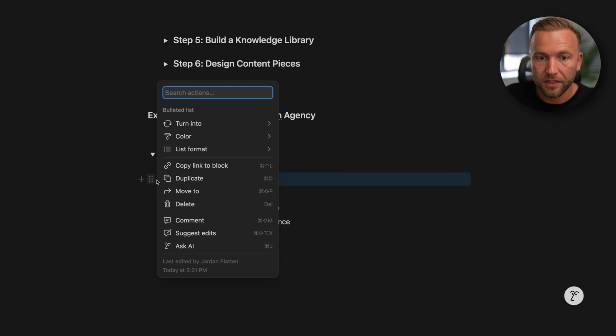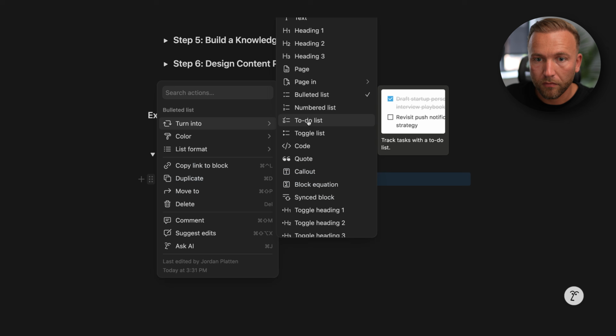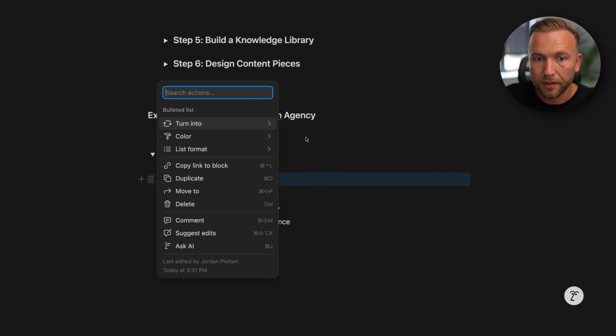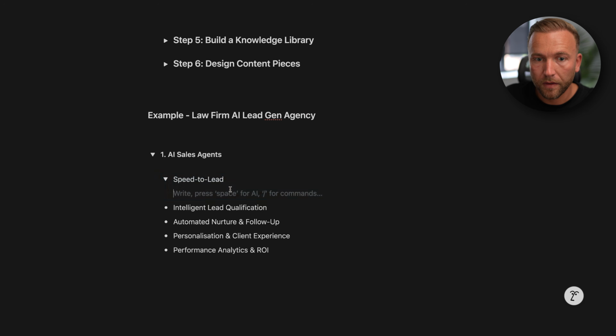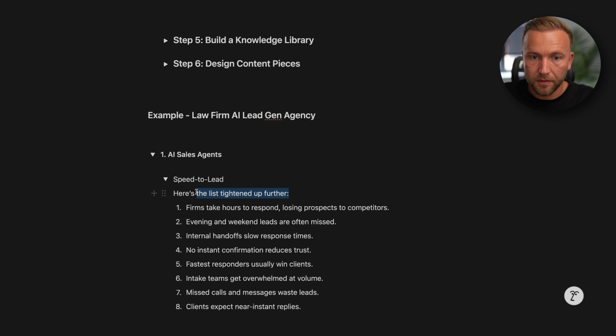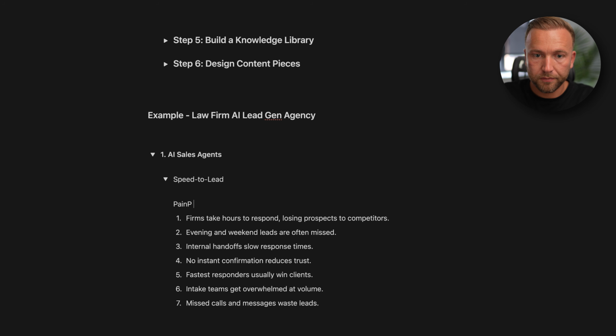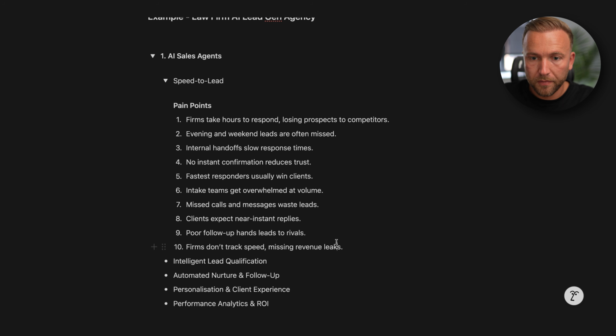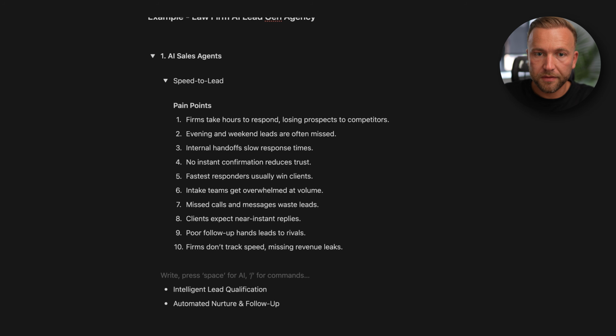So now we can make this a toggle as well. Okay. And we're going to have pain points. Great. Now we're going to get our limiting beliefs.